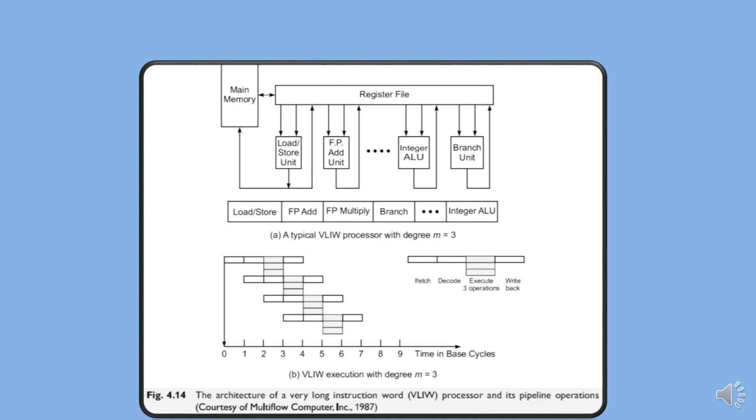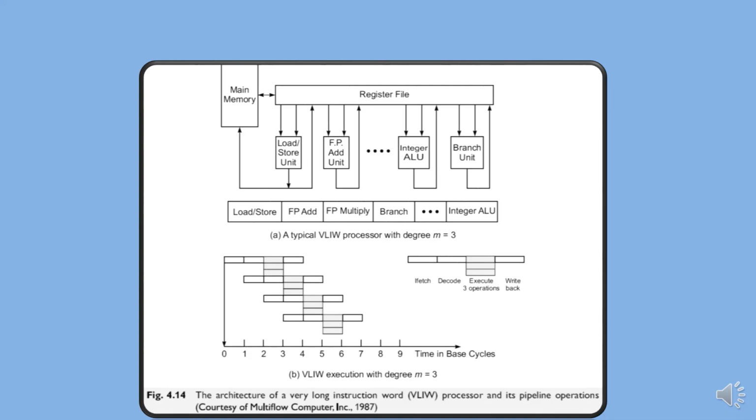Second, the code density of the superscalar machine is better when the available instruction-level parallelism is less than that exploitable by the VLIW machine. This is because the fixed VLIW format includes bits for non-executable operations, while the superscalar processor issues only executable instructions.